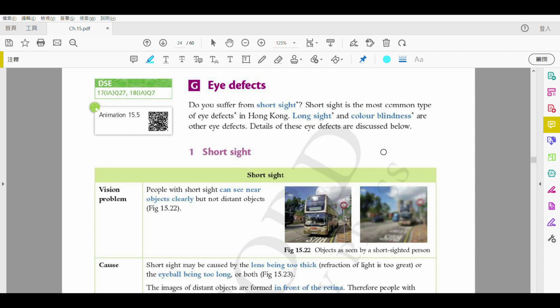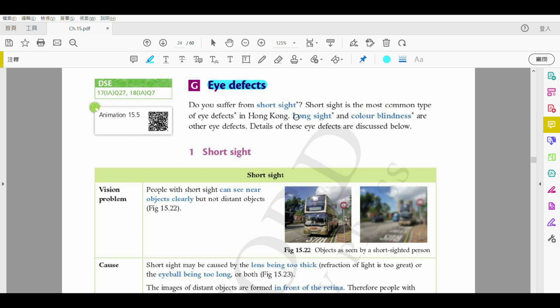Finally, we've reached this last part of our section. That is the last part, part 6 of 15.2. Okay, and this part we're focusing on the eye defect. This is also a quite common part tested in exam. Okay, so please focus. As long as you make sure that your concept is correct, then very well, this part is not that difficult.